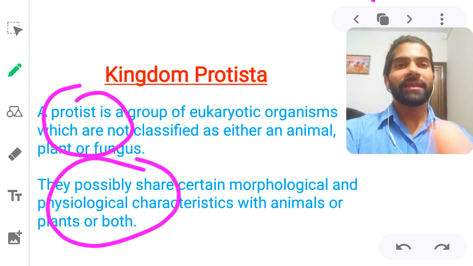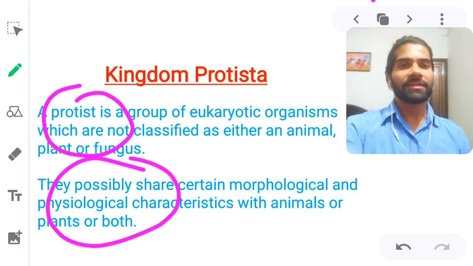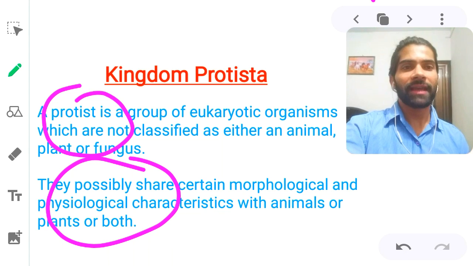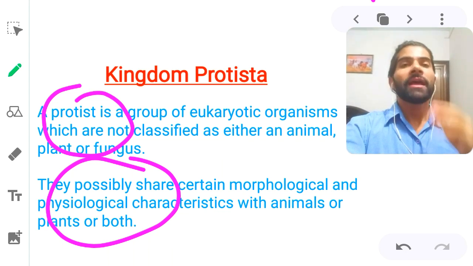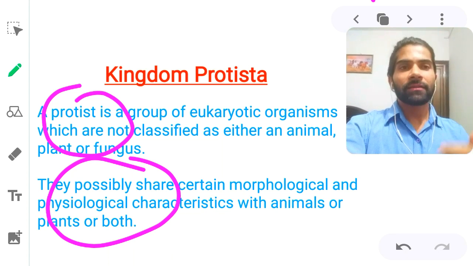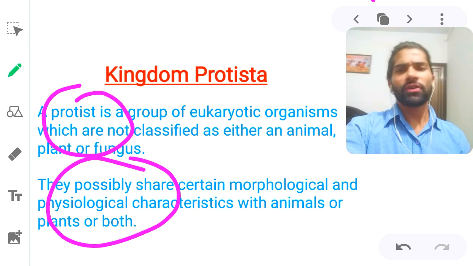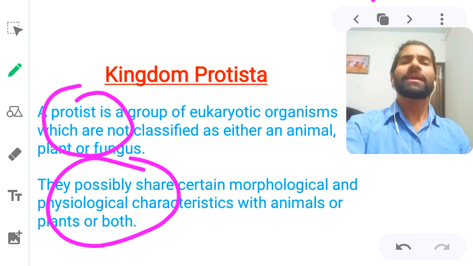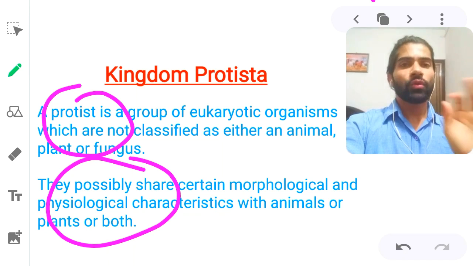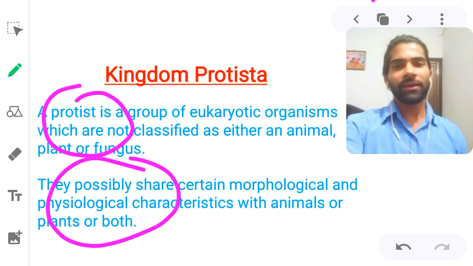The second characteristic: they possibly share certain morphological and physiological characteristics with animals or plants or both. The Protista kingdom has some morphological or physiological characteristics similar to animals as well as plants, or we can say fungus too. So some characteristics are exactly like theirs.